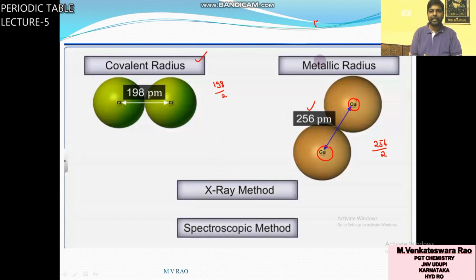This distance between the nuclei, you can calculate by using the X-ray diffraction technique or spectroscopic method.